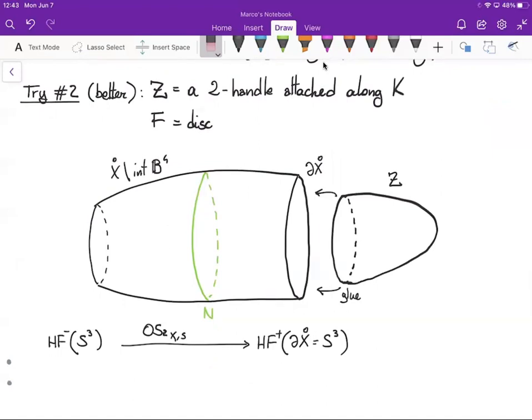Then we want to glue the 4-manifold Z, which can be interpreted as a cobordism from S3 to some surgery on the knot K. Here we choose the surgery framing, the surgery parameter, to be negative n, where n is a non-negative integer.